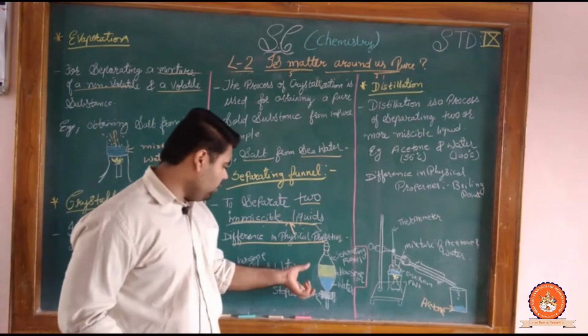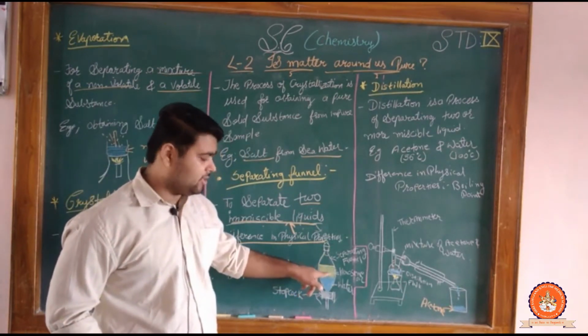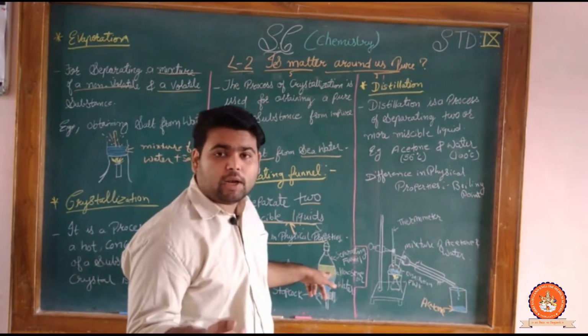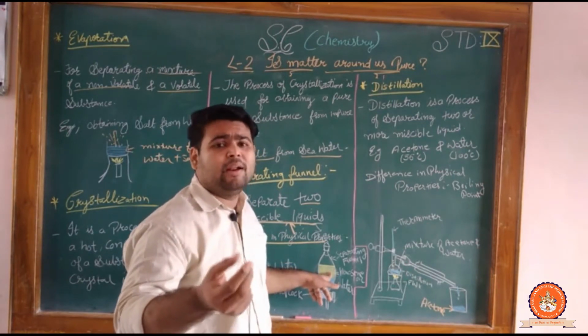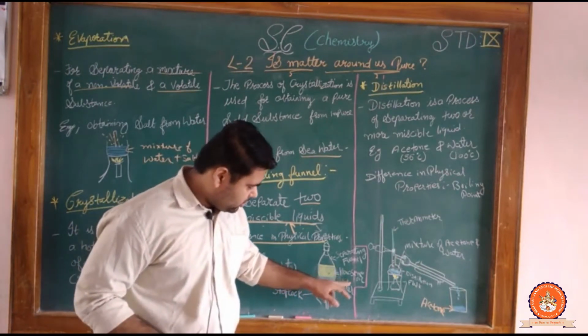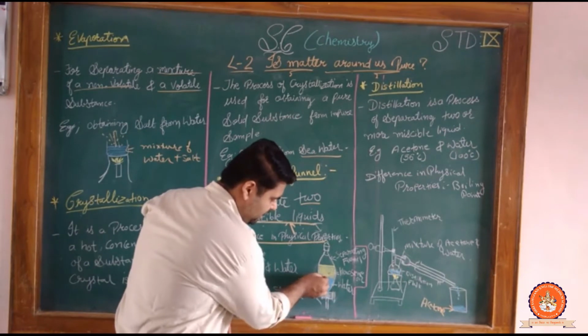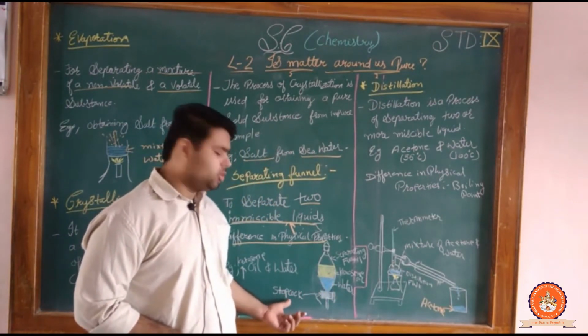This is our board, and this is our separating funnel. Over there, this is our water and this is our kerosene oil. We know very well that kerosene oil and water do not mix with each other, unlike sugar, salt, water and lemon juice. So this is our kerosene oil and this is our water, separating at one boundary point. Now what do we have to do? We just have to use the stopcock.